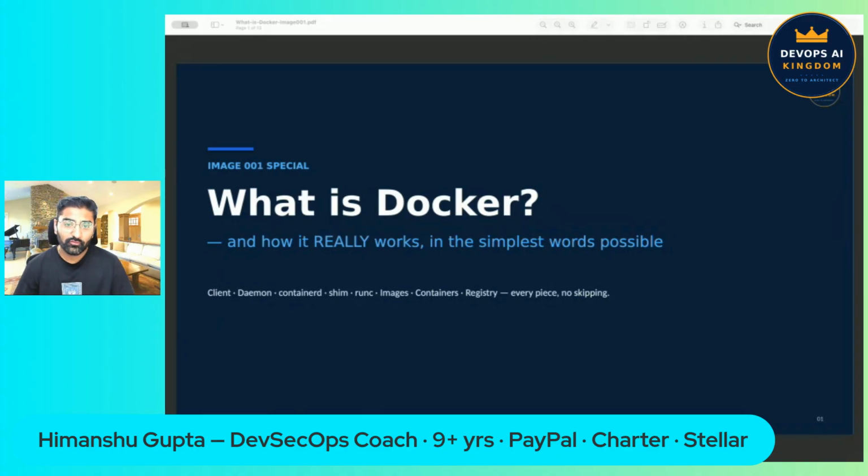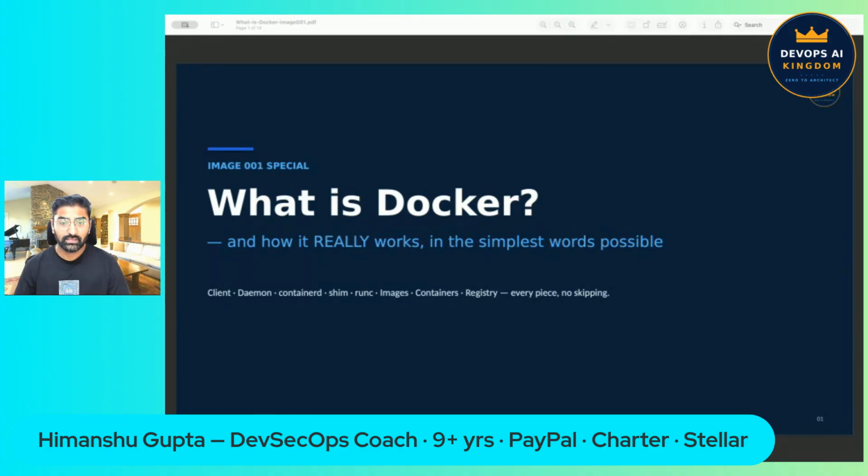Before we build our first Docker image, we owe ourselves 10 minutes of truth. Firstly, what is Docker actually? Not the marketing line, the real machine. I will keep every word simple, but by the end of these slides, you will understand Docker deeper than most people who are already working in DevOps today. And then we will build.